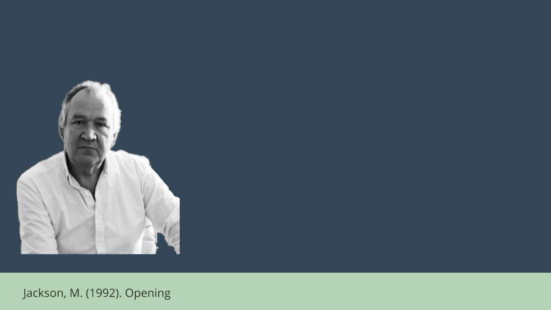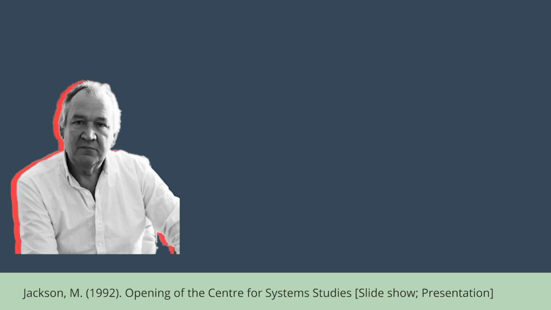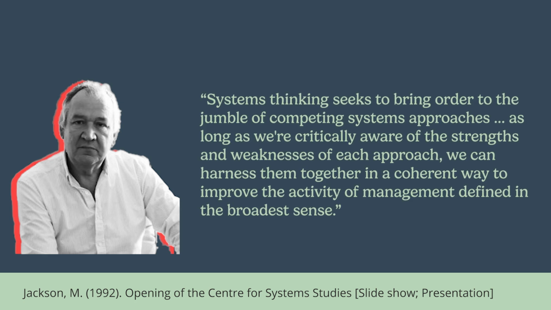In 1992, Michael C. Jackson became the head of Department in Management Systems and Sciences at Hull University, launching the opening of the Center for Systems Studies. Jackson argued that systems thinking seeks to bring order to the jumble of competing system approaches. As long as we're critically aware of the strengths and weaknesses of each approach, we can harness them together in a coherent way to improve the activity management defined in the broadest sense. His center acted as a research hub to continue testing the efficacy of CST.